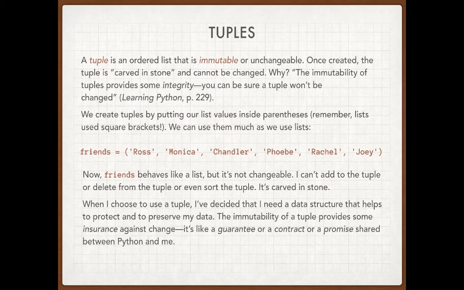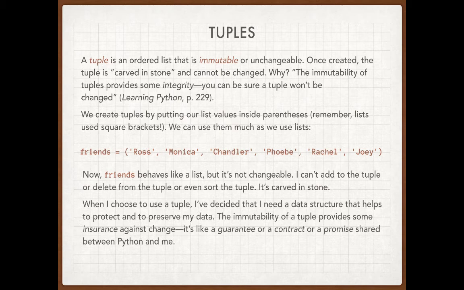The question is, well, why would you want one of these? And there are really two answers to that question. Number one is that it provides a certain kind of guarantee or insurance that this data will not change. It's a little bit like we've established a contract or a promise with Python, and we say, hey, look, here's some data, Python, but let's just make sure that this thing can't change. And so Python says, all right, let's just make that a tuple, and then I will honor that promise.